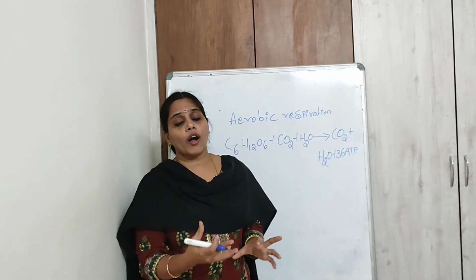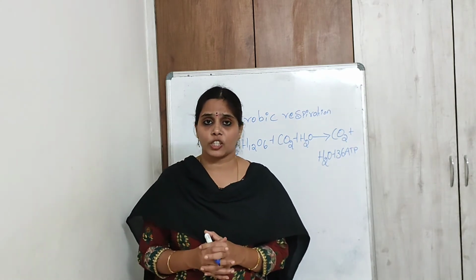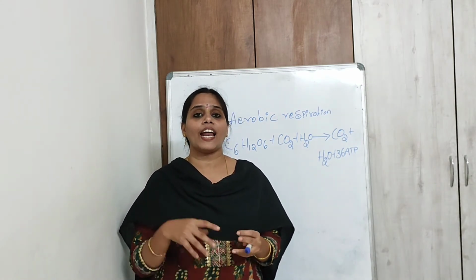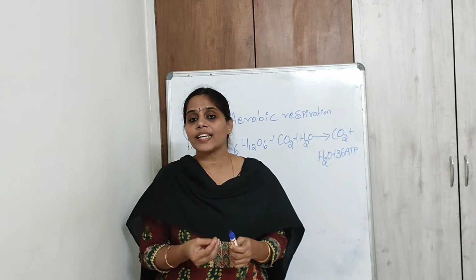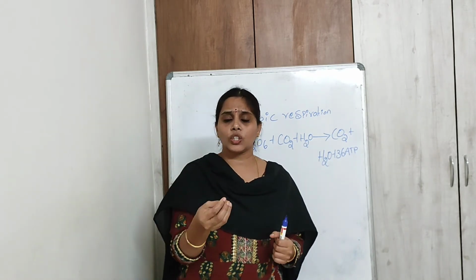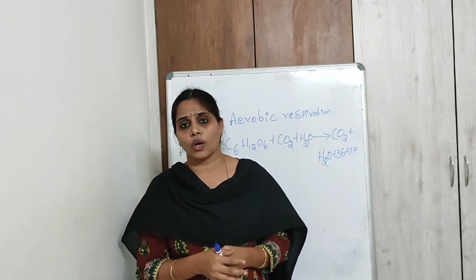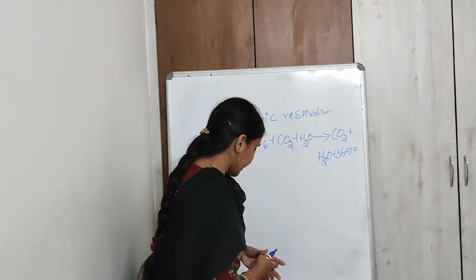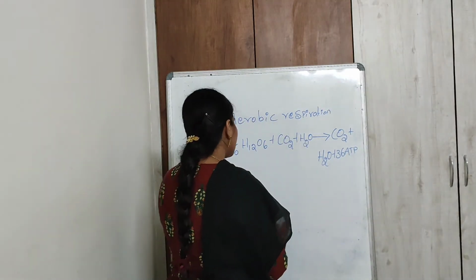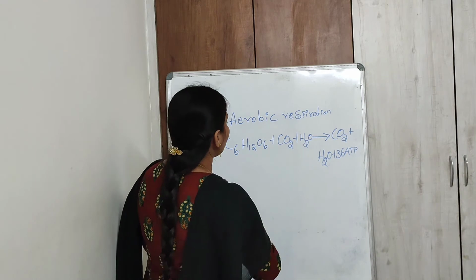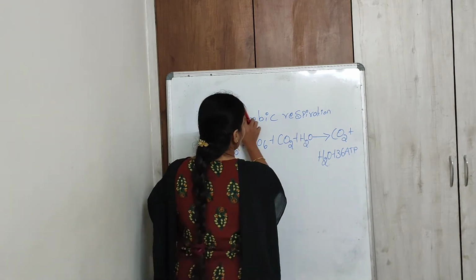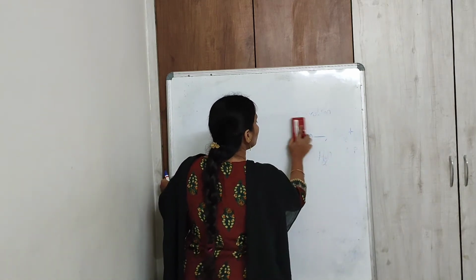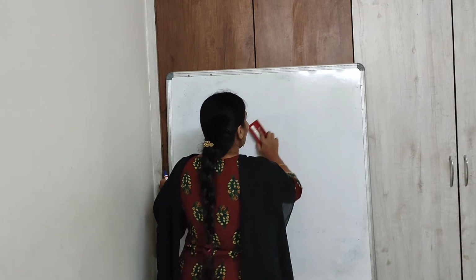The end products of anaerobic respiration are ethyl alcohol and lactic acid, with the liberation of a small amount of energy. Right. Now, let's discuss the respiratory systems in different organisms, like how respiration takes place in different kinds of organisms.